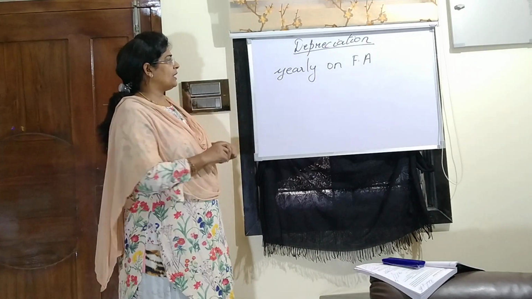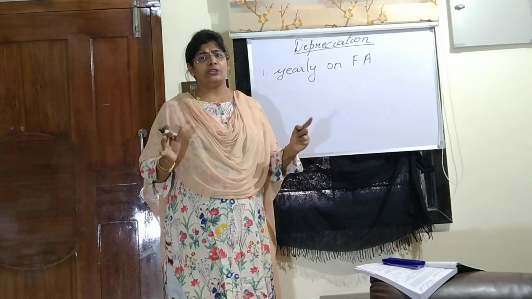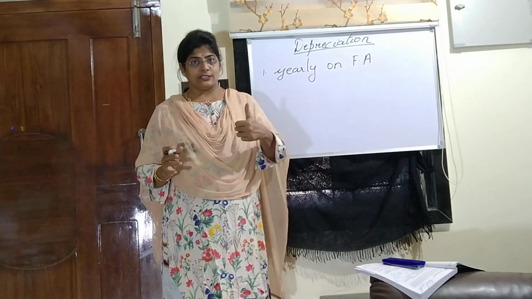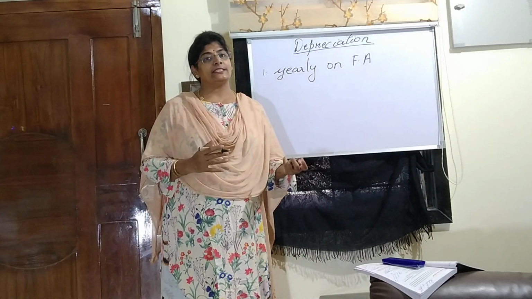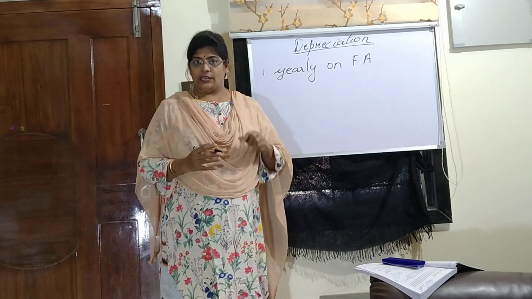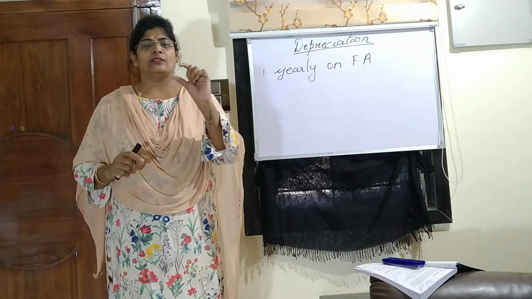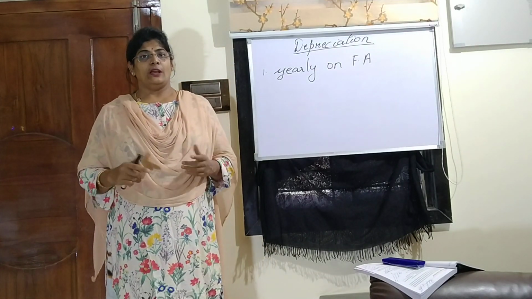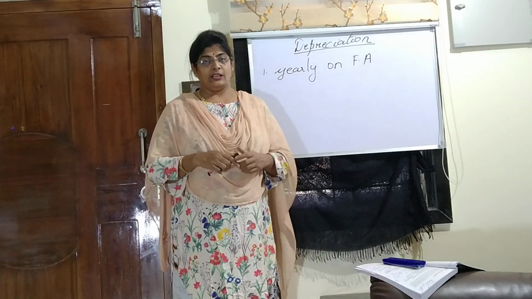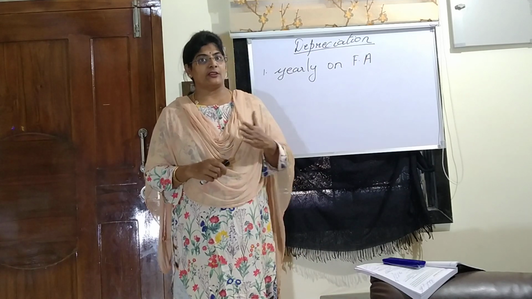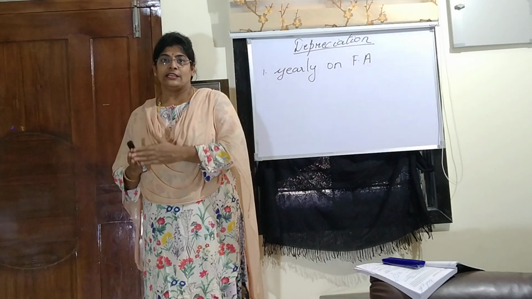So one point you have learned is depreciation is calculated yearly. This is foremost thing which you should understand. Depreciation is calculated on the asset. Depreciation itself means reduction in the value of asset. And when we buy an asset, we just assume the lifespan of the asset. For example, I have a company of my own and I have bought a machinery for weaving, and we expect that it will run for next 10 years. So depreciation I'll have to calculate for those 10 years.